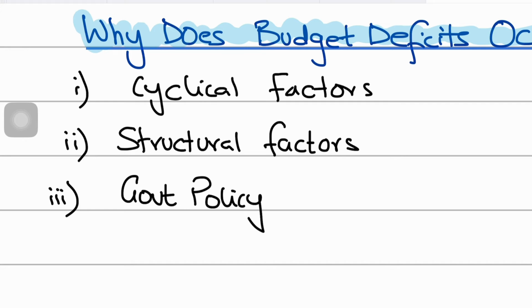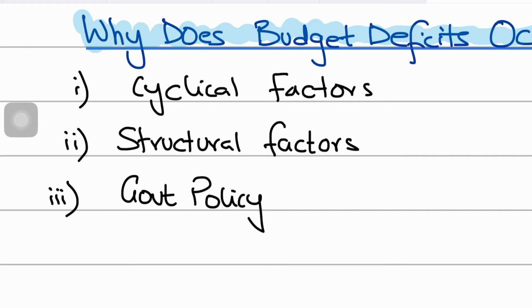So this part of the fiscal deficit will not disappear even when the economy recovers. Even if you recover from a recession, this part of the fiscal deficit will not disappear at all. So economists say that a structural budget deficit would occur even when the economy is at full employment.